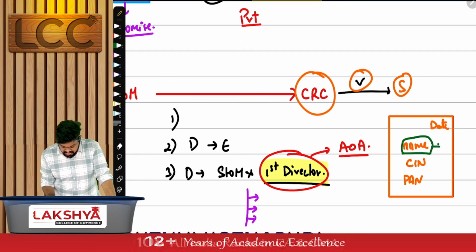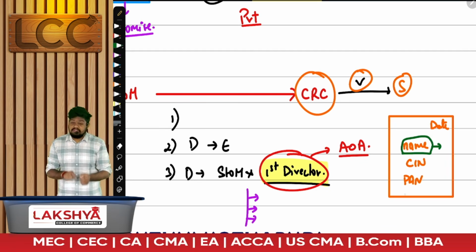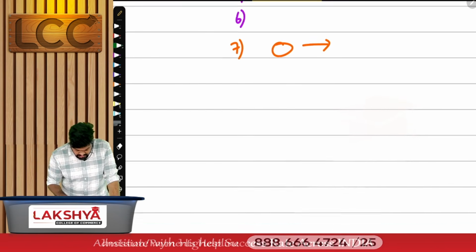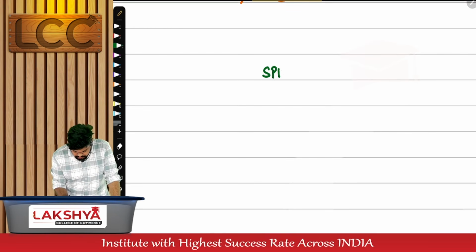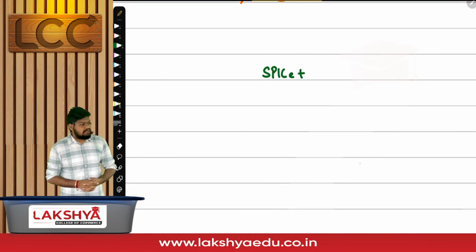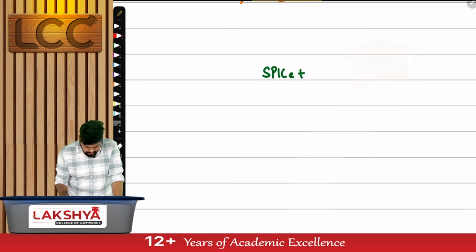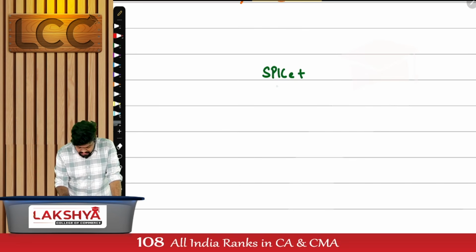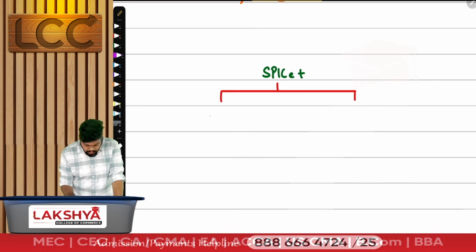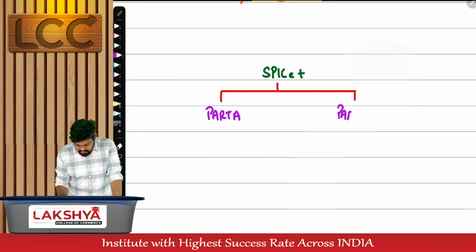This happens under Part A or Part B? What have we done right now? Part B. Come to Part A now, which is happening under, again, all this is happening under SPICE Plus. What is SPICE? Simplified Proforma for Incorporating Company Electronically. SPICE was introduced somewhere in 2016 for the purpose of incorporating a company, making it easy to incorporate a company. We have two parts in it: Part A and Part B.